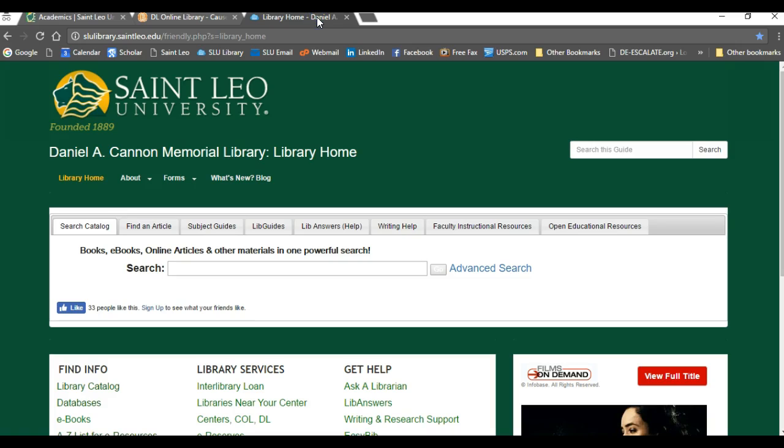Let's use the search box to type some keywords for a search. And you need to ask yourself, what are the keywords that'll help me with my research? To explain the research process, I'm going to search for peer-reviewed journal articles on female juvenile arsonists. So let's type into the search box the keywords female juvenile arsonists, and hit enter.